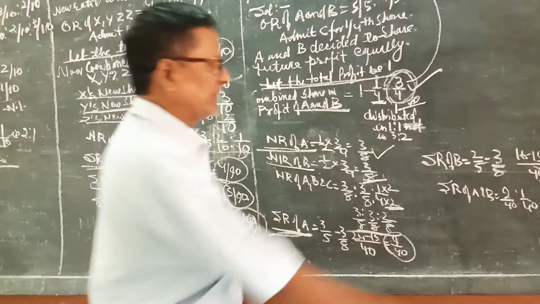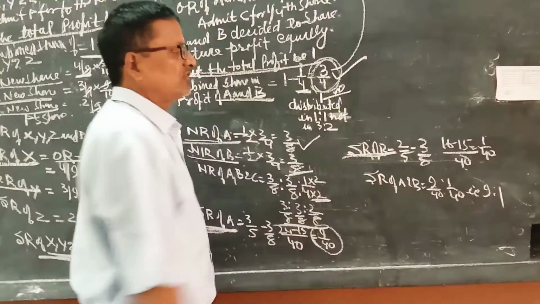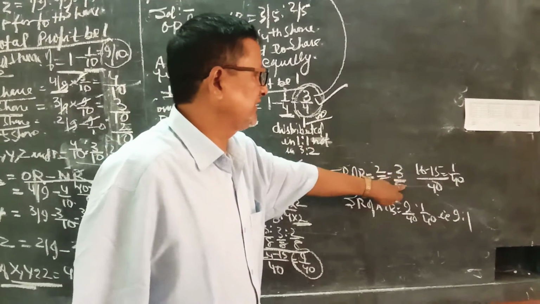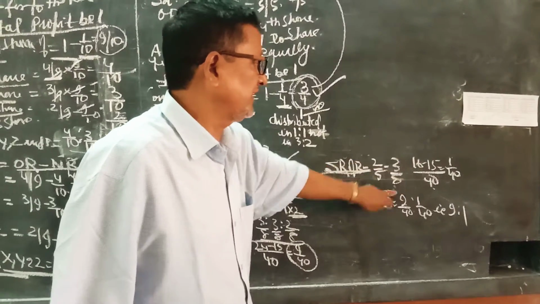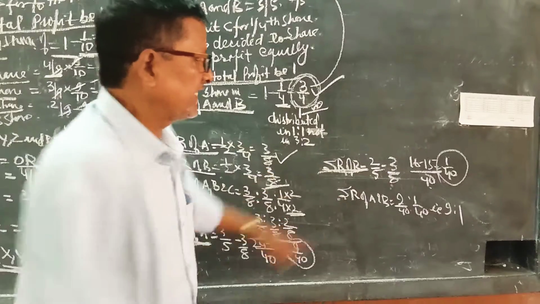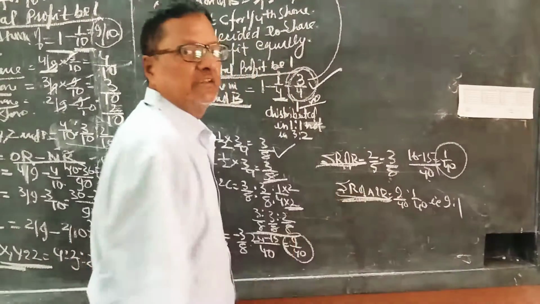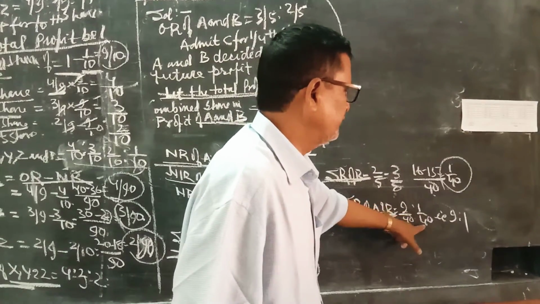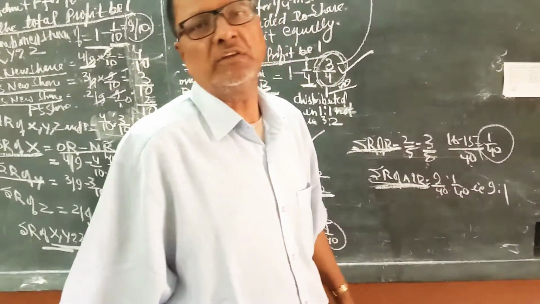In the same way, sacrificing ratio of B is old ratio 2/5 minus new ratio 3/8, and the resultant will be 1/40. So my dear student, the sacrificing ratio of A and B in this case will be 9/40 is to 1/40, that is 9:1. Thank you.